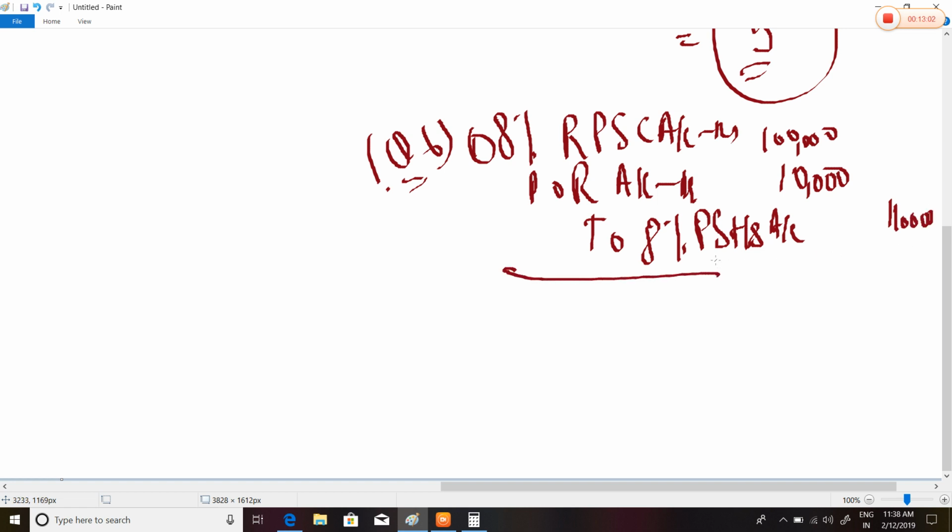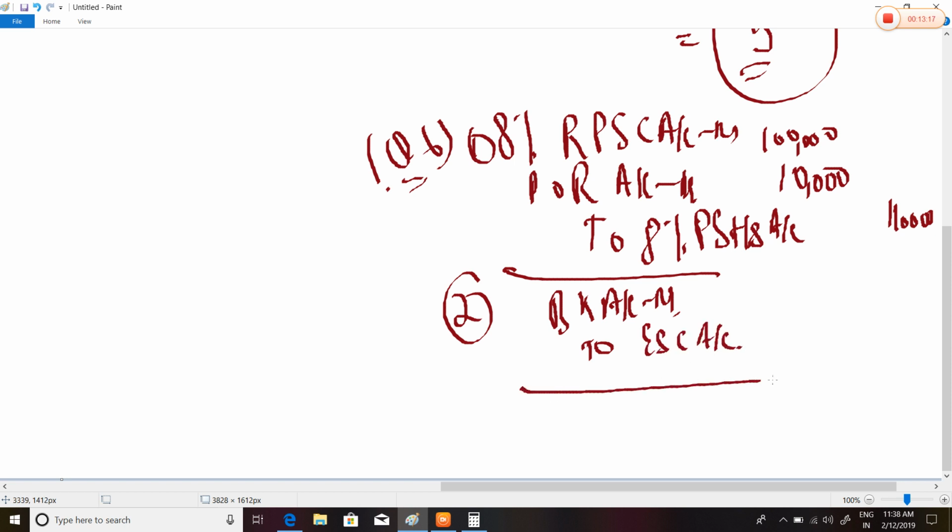Okay, now they decided to issue a fresh equity share capital. The entry for the same would be bank account debited to equity share capital account. Now, what would be the amount of equity share capital?